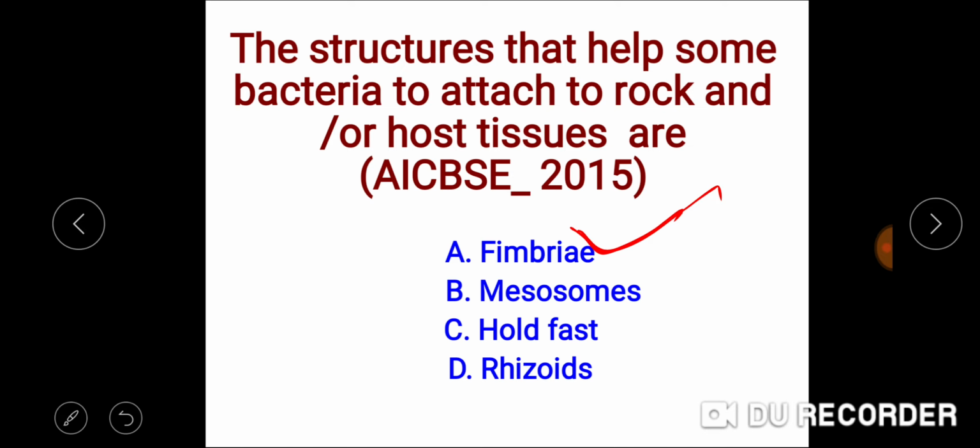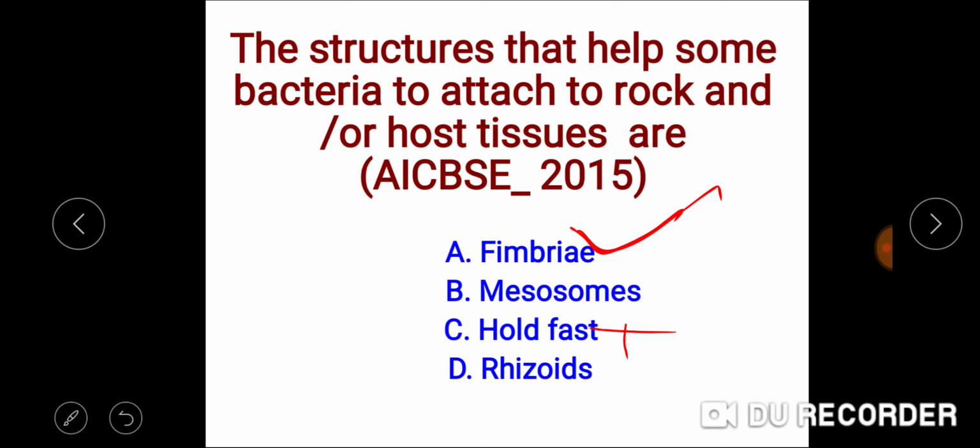But mesosomes, as we know, are the enfoldings of the plasma membrane of the prokaryote. Hold fast. What is hold fast? Hold fast is a root-like structure by which aquatic sessile algae are attached to the substrate. Hold fast root-like structures होते हैं जिससे non-motile aquatic algae अटैच होते हैं सबस्ट्रेट के साथ.